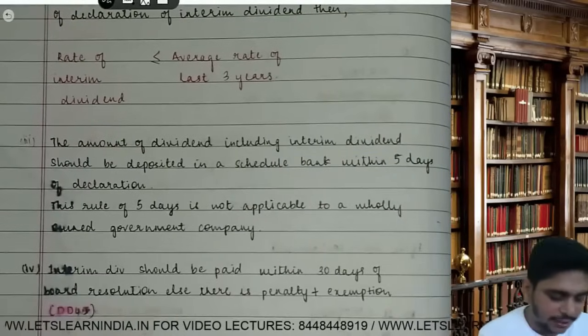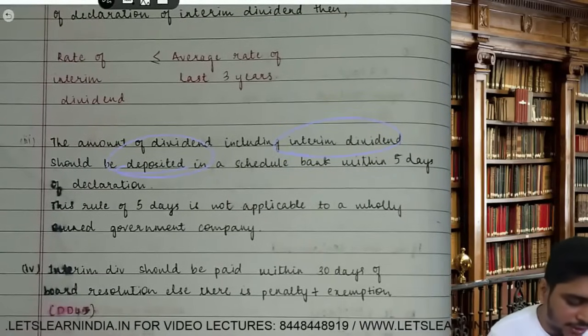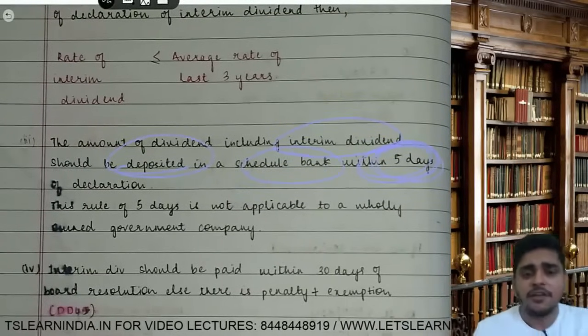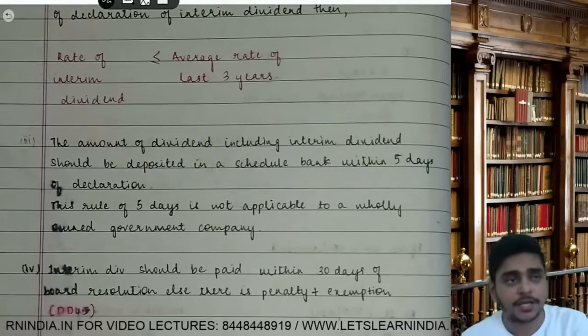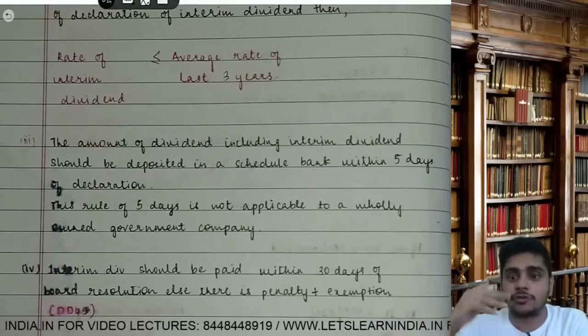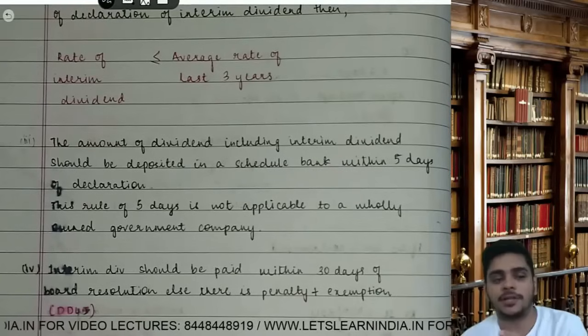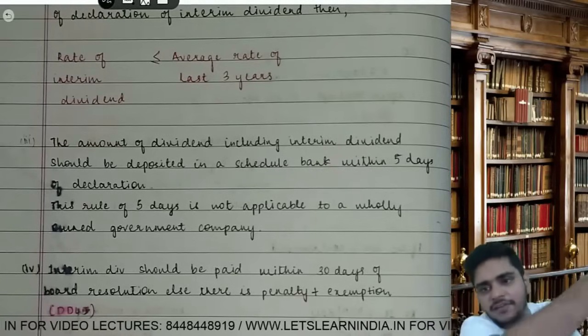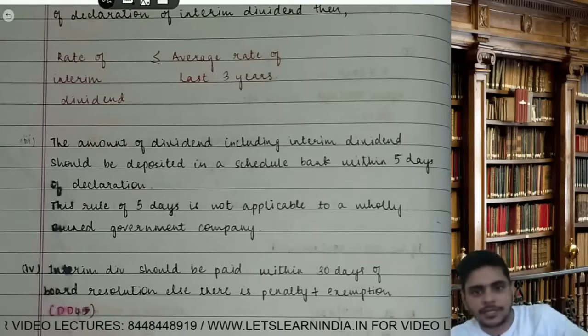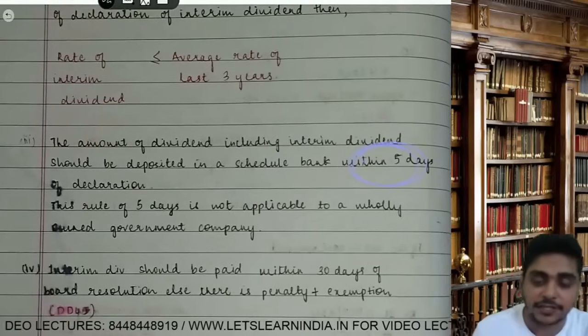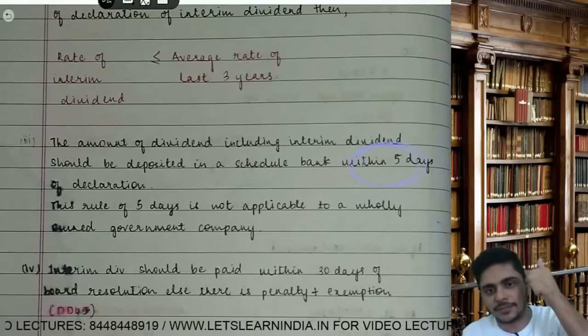The amount of dividend, including interim dividend, should be deposited in a scheduled bank within 5 days of declaration. Very important MCQ. People generally forget this. Boss, once the dividend is declared, the company should not use the money. They should deposit this money in a scheduled bank, and from there they will give the money. The days are 5 days. Clear this much? Okay.